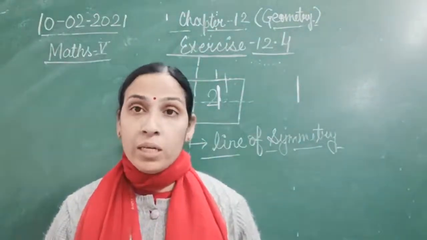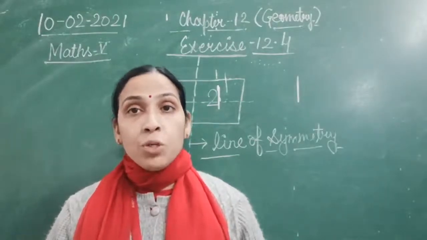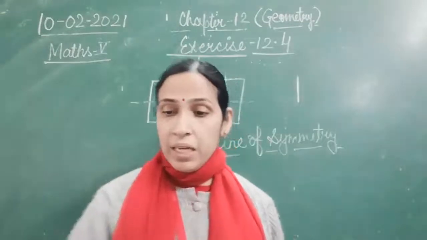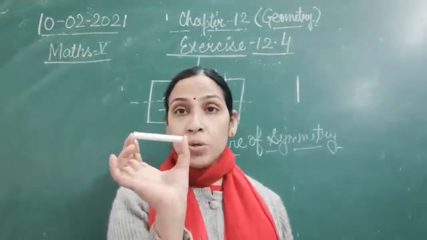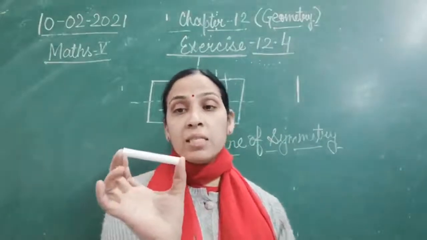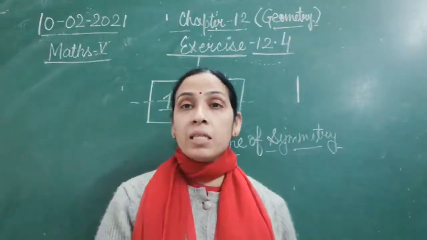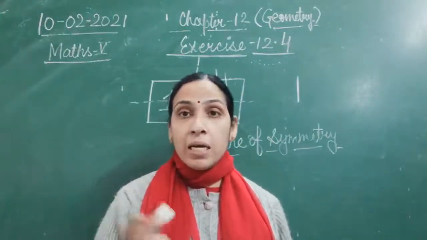That is very important. Remember this, because whenever you are looking at any figure, you just find it out. If I take this chalk and ask you, can you divide this chalk into two equal halves? Then your answer will be yes. You will measure this chalk with a scale and divide it from the center. Then you will say yes, the two parts are identical.